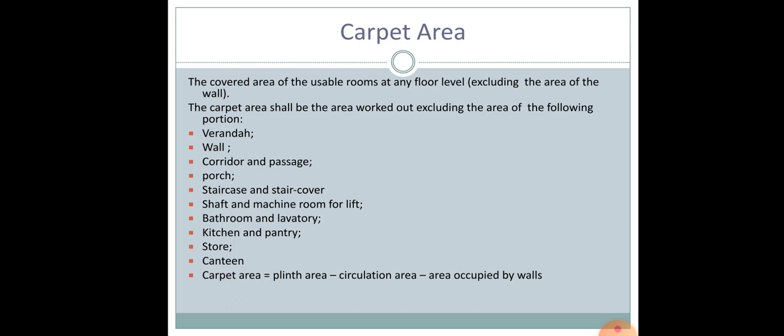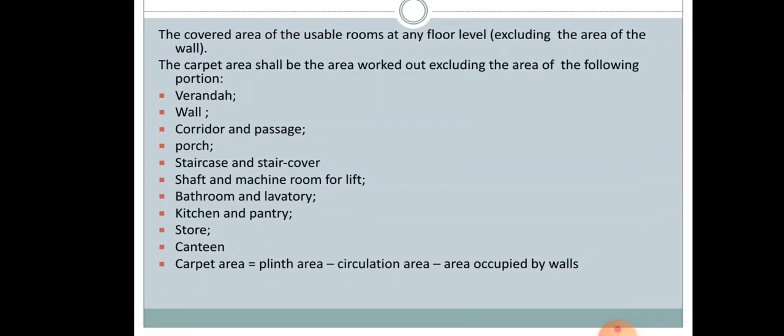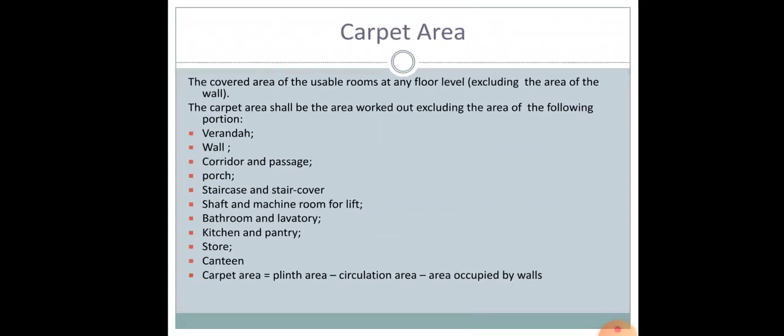So we can say that carpet area is actually plinth area minus the circulation area. The stairs, etc., we call the circulation area. So these are all excluded when you calculate the carpet area. So carpet area is the plinth area minus the circulation area minus the area that is occupied by the walls. So carpet area is lesser than the plinth area.